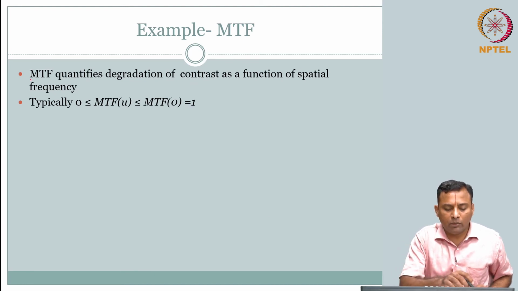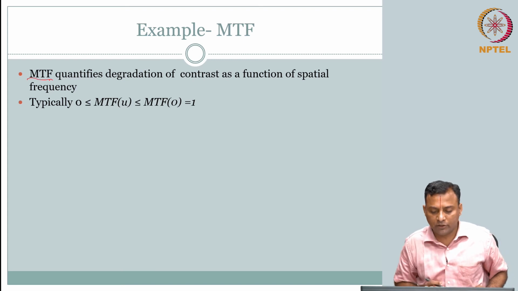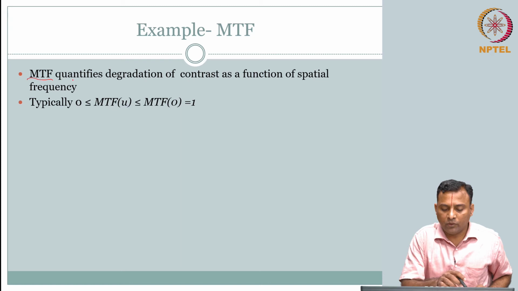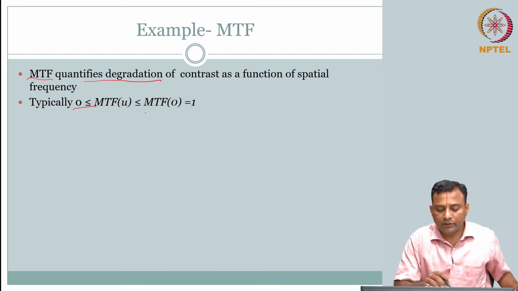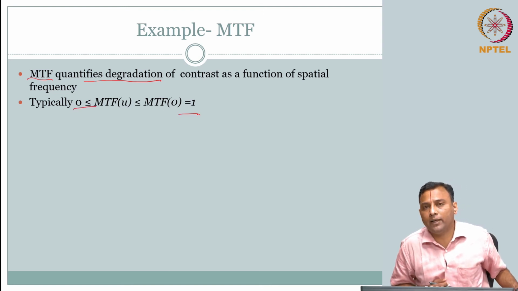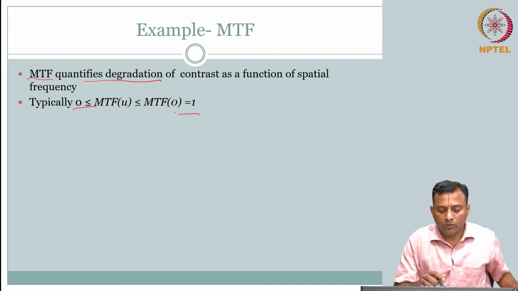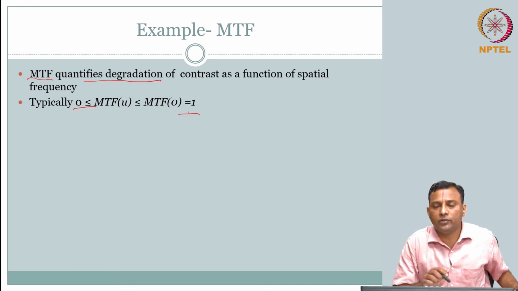So we can clearly say the modulation transfer function quantifies the degradation of contrast as a function of spatial frequency. That is what we saw, right. Typically, like I said, it is going to be between 0 and 1. So this is 0 frequency.